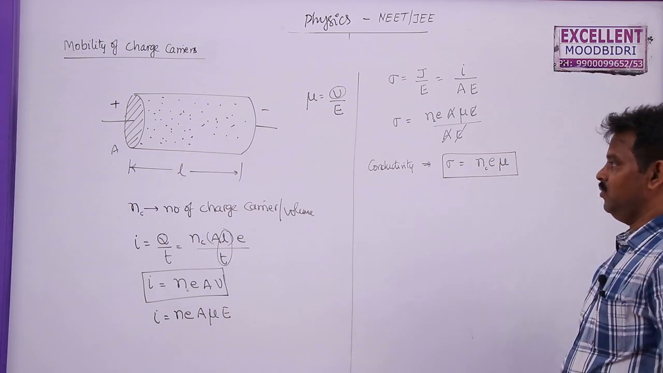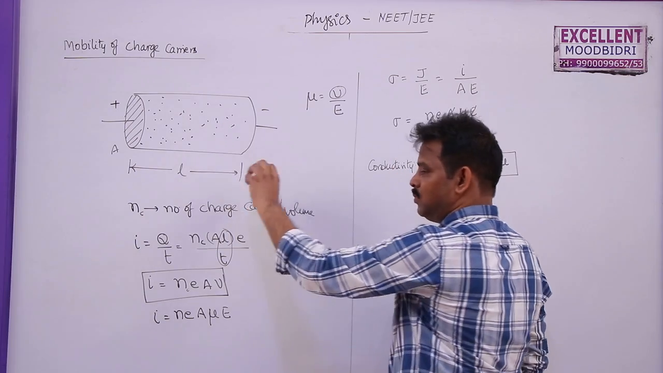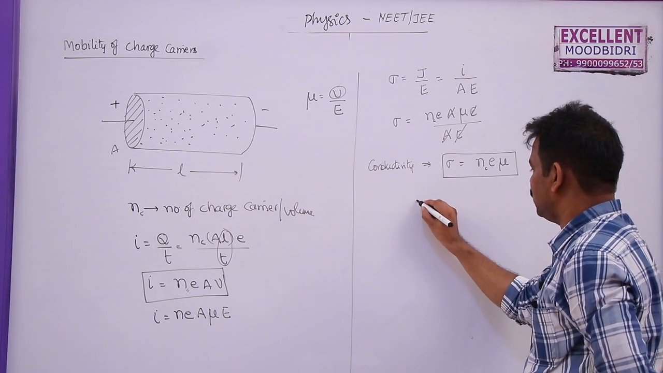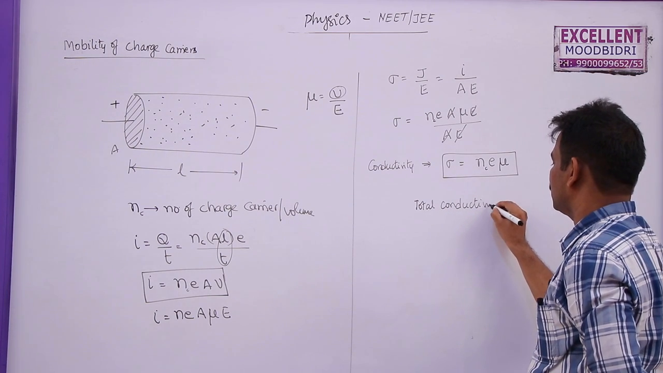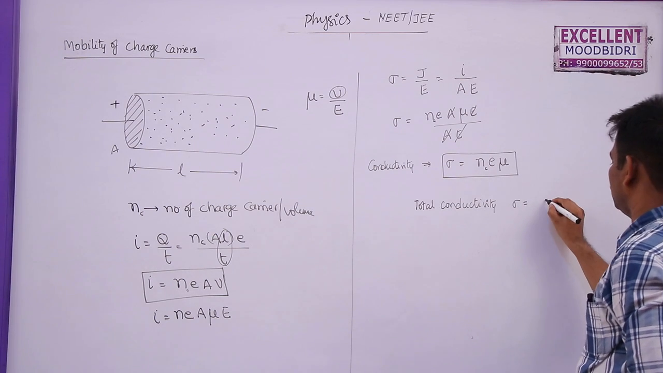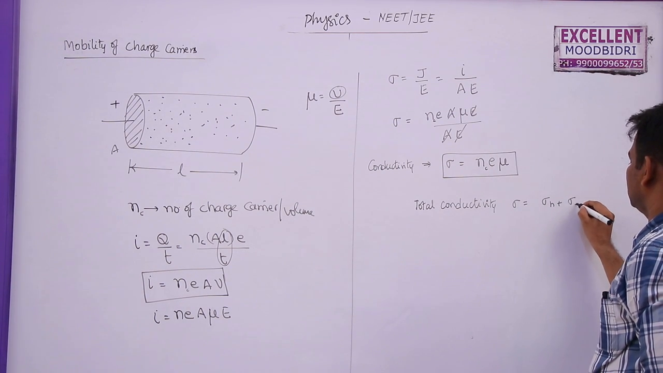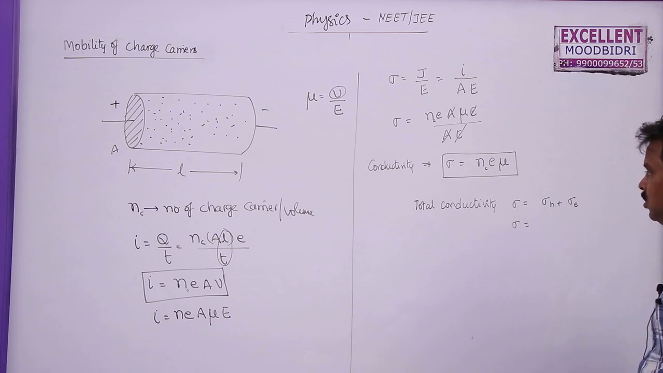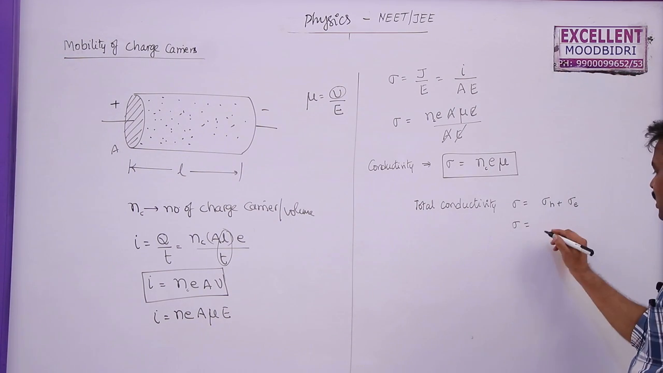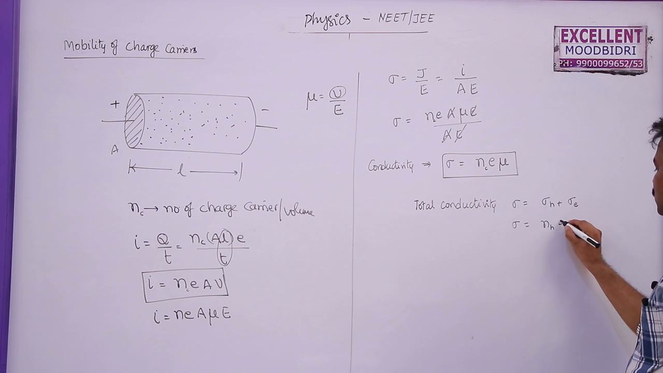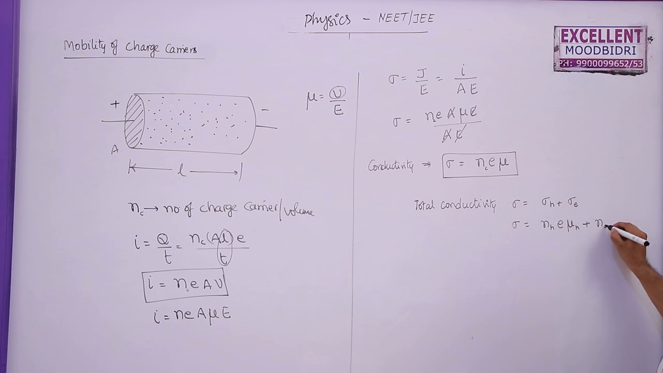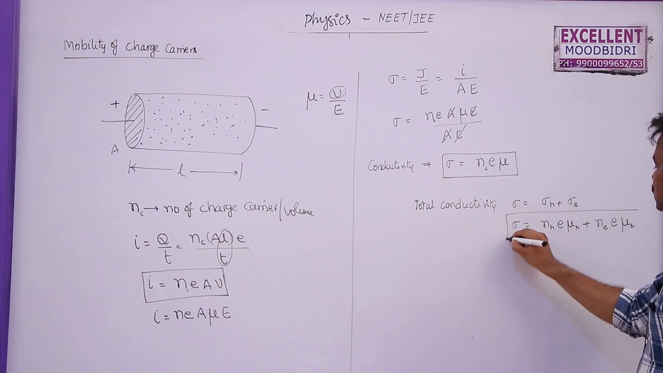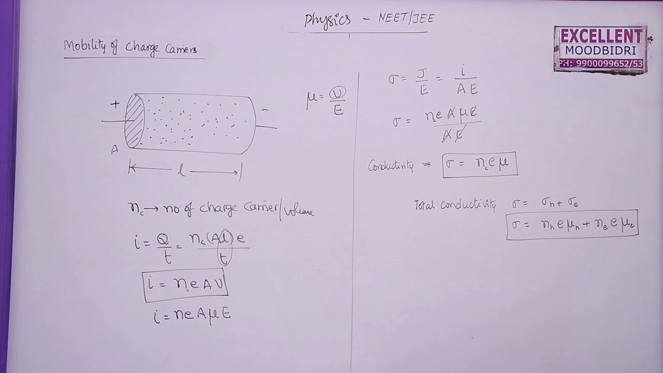So this is the conductivity. As we know that a semiconductor consists of both holes and electrons, the net or total conductivity is given by sigma equals sigma holes plus sigma electrons. So what is sigma holes? You write number of holes into charge of each hole into mobility of holes, plus number of electrons into charge of electron into mobility of electrons. This is the total conductivity of a semiconductor device.